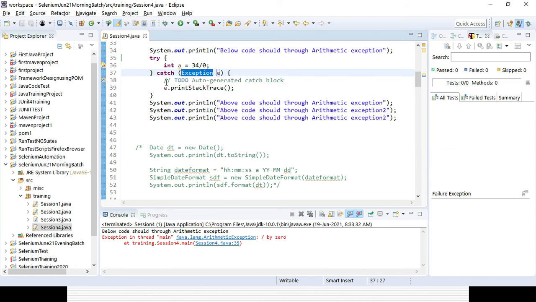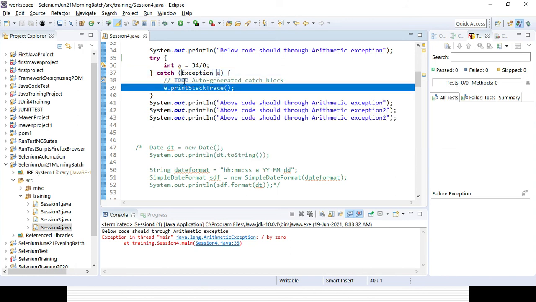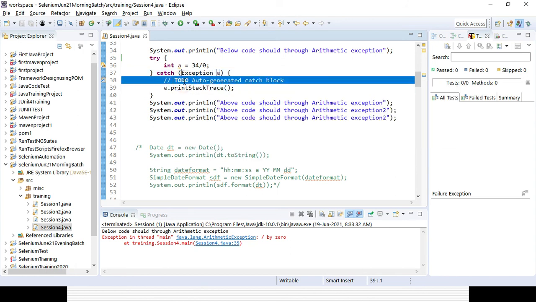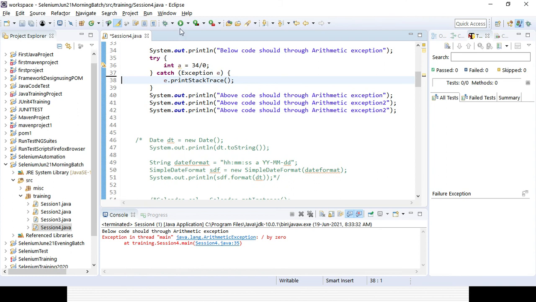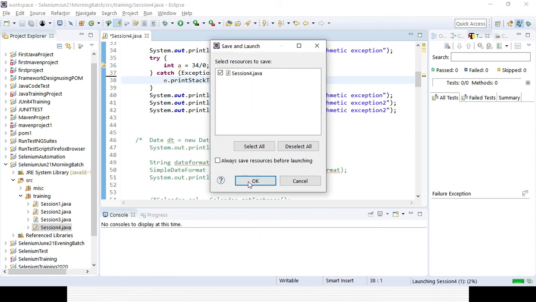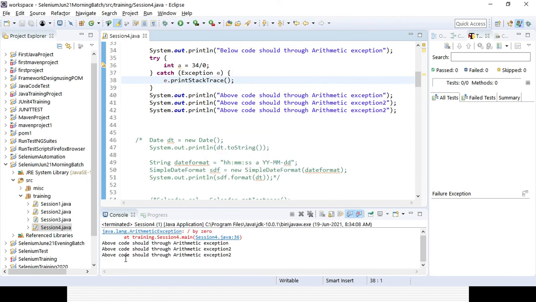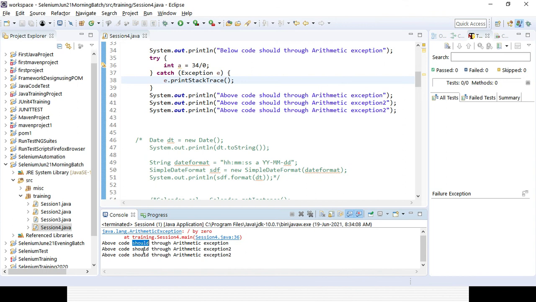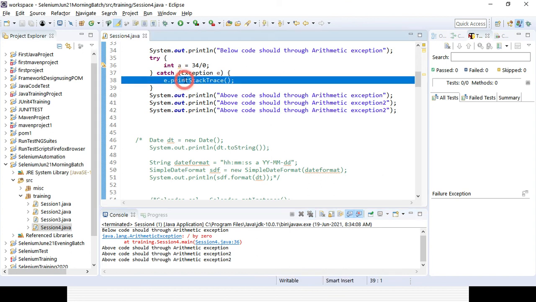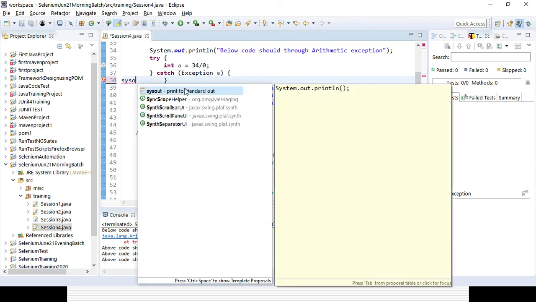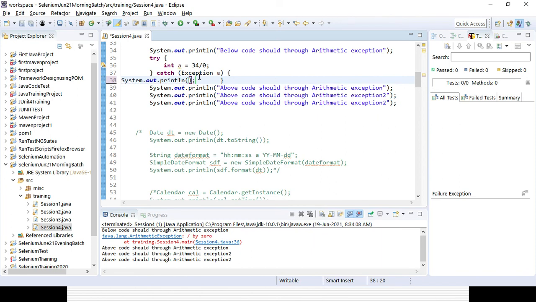Exception e, right? e.printStackTrace, you can remove that part. So it will print the exception, and the remaining lines of code will be executed with the help of the try catch block. You can see the remaining lines of code are getting executed and it is printing what exception is coming. Another way, you can also print it this way, so give that exception name e. It will still print the value.